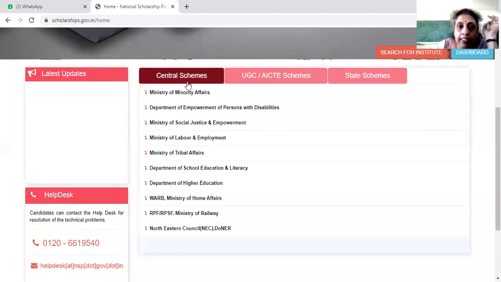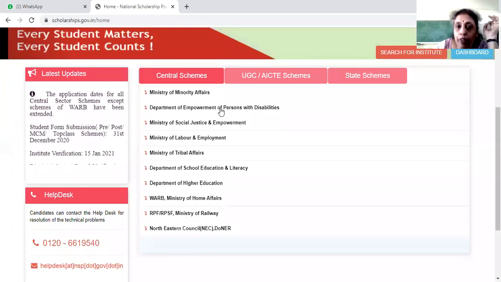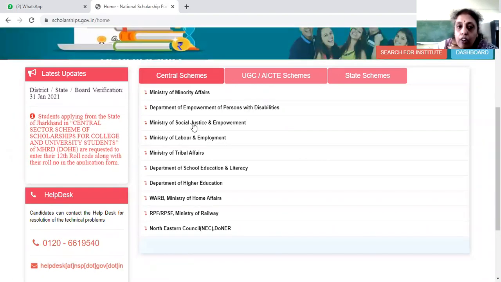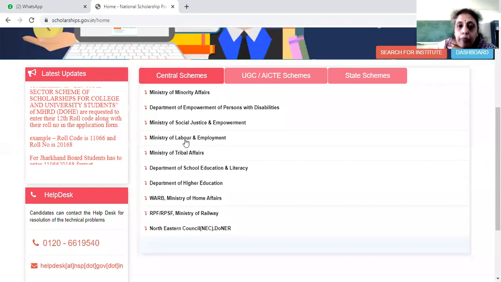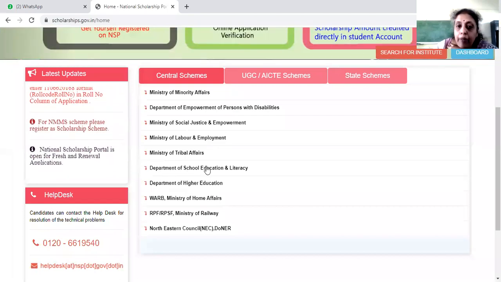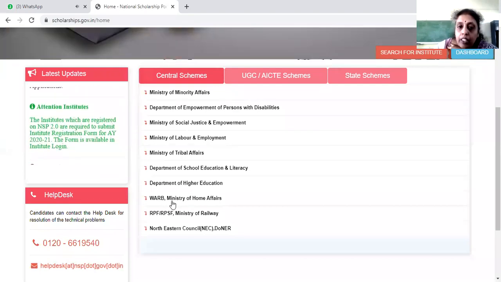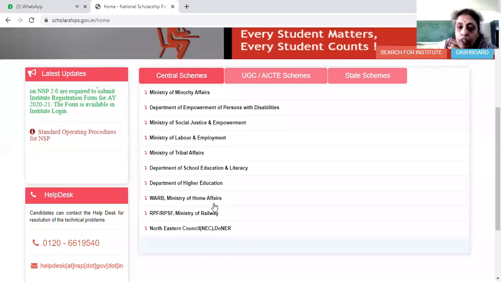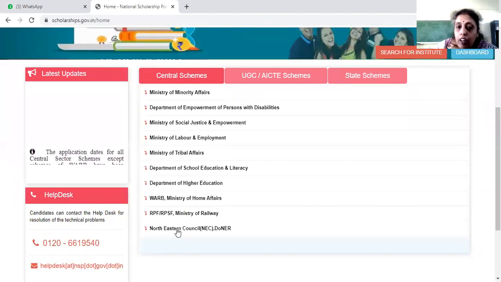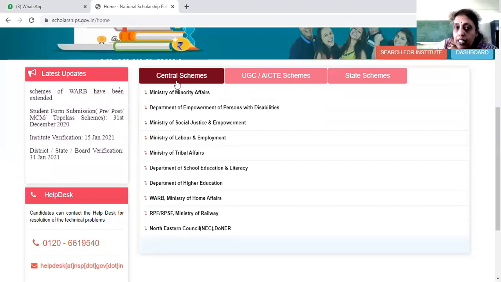Next, in the central schemes, you have Ministry of Minority Affairs. Then you have Department of Empowerment of Persons with Disabilities. Then third one, Ministry of Social Justice and Empowerment. Ministry of Labor and Employment. Ministry of Tribal Affairs. Department of School Education and Literacy. Department of Higher Education. Then WARB, Ministry of Home Affairs. RFP/RFPSP, Ministry of Railway. North Eastern Council. So these are the various schemes that are available in the central scheme.